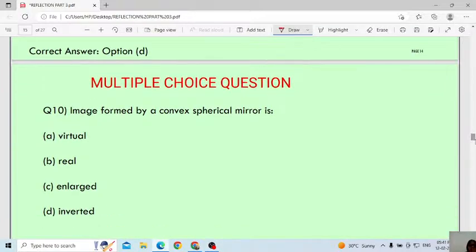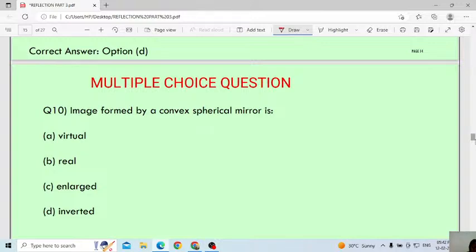Tell me, which type of image will you get in a convex mirror? Now only I explained. Lakshmi, why B?